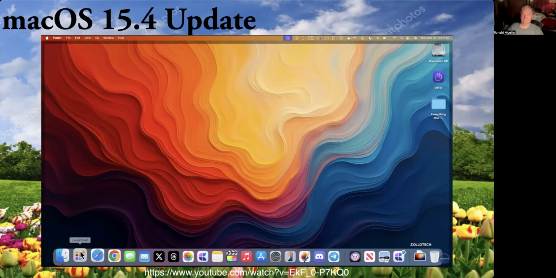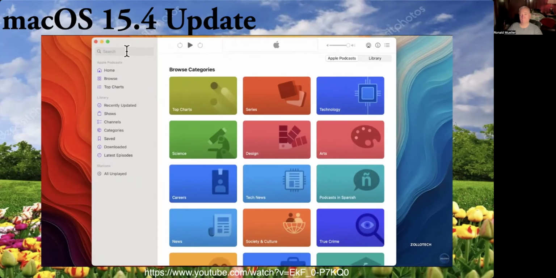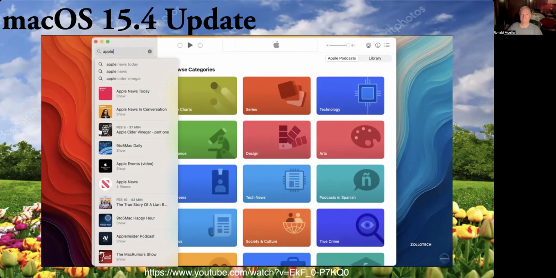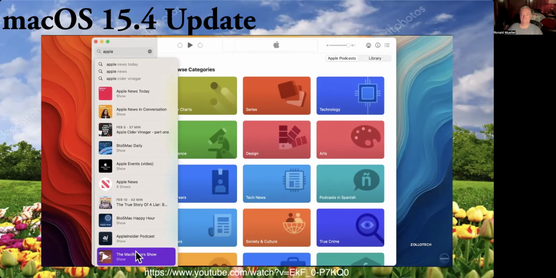If we go into the Podcasts app, the first time you open it, you'll see a new splash screen for Add Favorite Categories or See Categories in Library. If you search on the left, and as you start to type, it now updates in real time, showing things relevant to what you've typed. So you'll see 9 to 5 Mac Happy Hour, The Mac Rumors Show, and others.